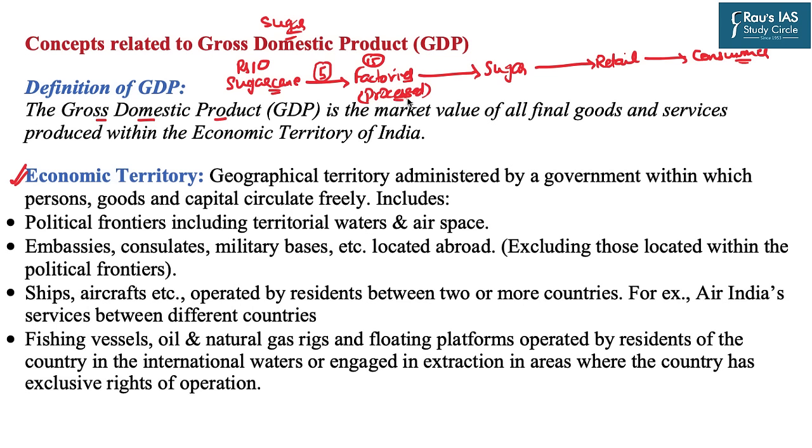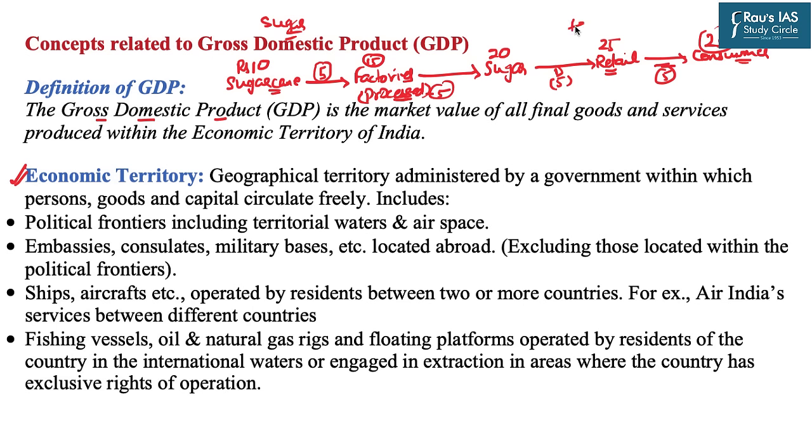Now there is a processing cost which converts this sugarcane into sugar. Let us assume this processing cost is rupees 5, and then the sugar is made rupees 20. Now again the distribution cost, let us assume 5, so to the retailer it reaches 25. Then again the distribution cost to the consumer, let's say again 5.